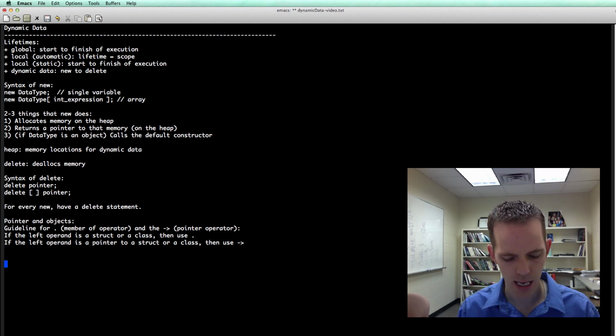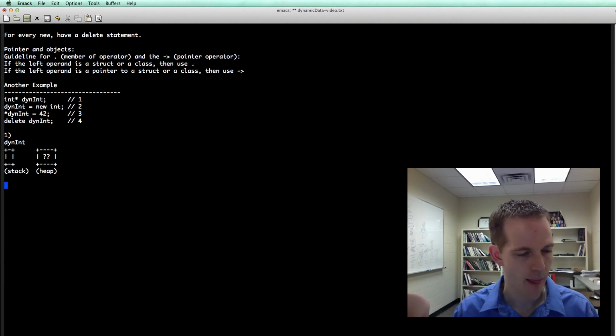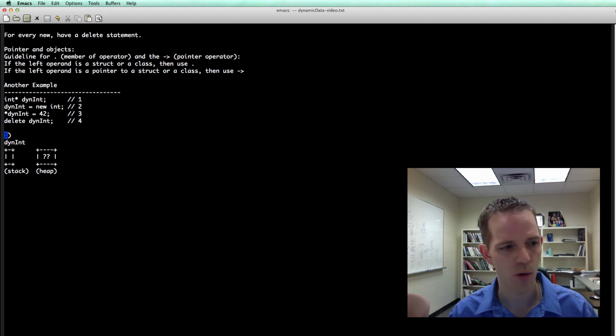Okay, let's see another example here. What if we had the following code? We had an int pointer, we'll call it dyneInt for dynamic int. And then here's what, let me draw some pictures a little bit different than what we've done before to try and illustrate what is going on.